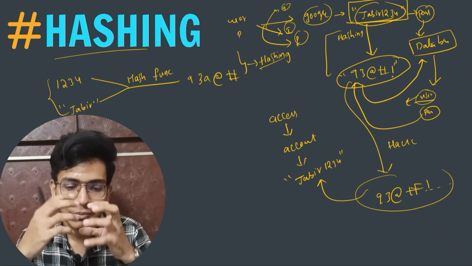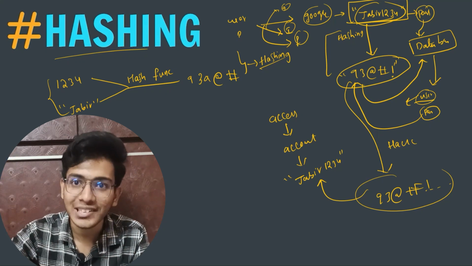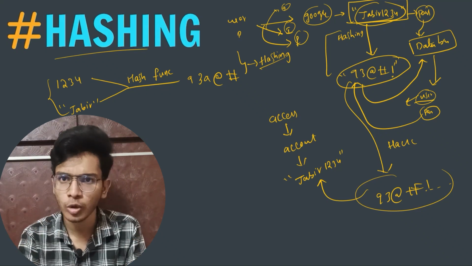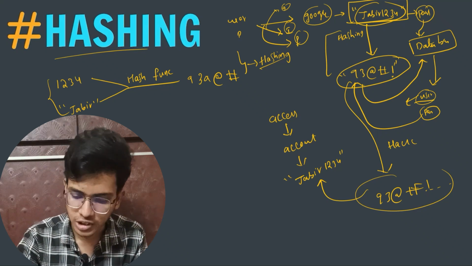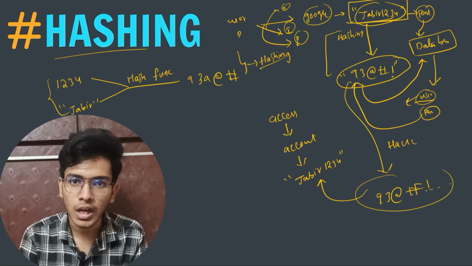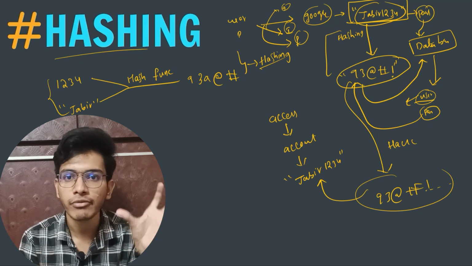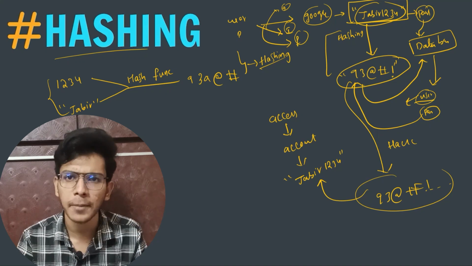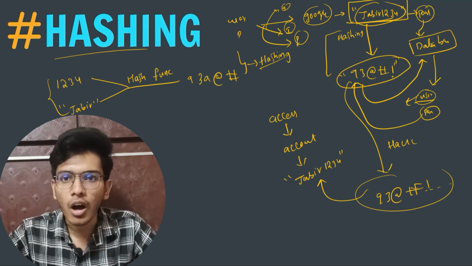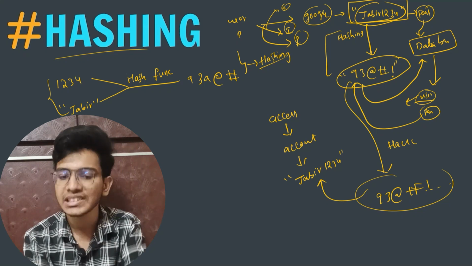Because to convert from a hashed form to the original password, to perform reverse engineering on this algorithm, is very tough. I don't want to go into the depth of the backend, but all this encryption is based on a concept called RSA encryption. In RSA encryption, we take two long prime numbers, multiply them, and you get again a long number. That number gets converted into letters, and those letters are the hash form.